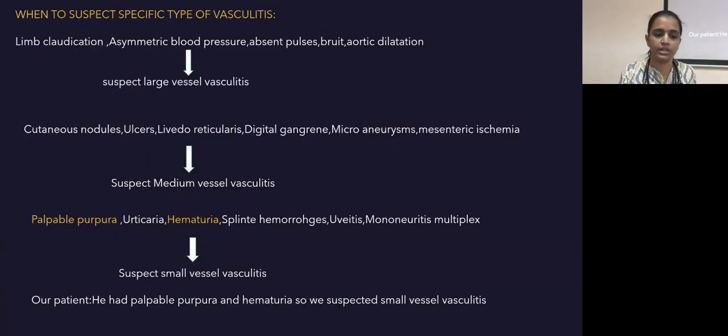When our patient presents with limb claudication, asymmetric blood pressure, absent pulse, bruits, aortic dilatation, we have to suspect large vessel vasculitis. When a patient presents with cutaneous nodules, ulcers, livedo reticularis, digital gangrene, microaneurysms, mesenteric ischemia, we have to suspect medium vessel vasculitis. When a patient presents with palpable purpura, urticaria, hematuria, splinter hemorrhages, uveitis, mononeuritis multiplex, we have to suspect small vessel vasculitis. Our patient had palpable purpura and hematuria, so we suspected small vessel vasculitis.